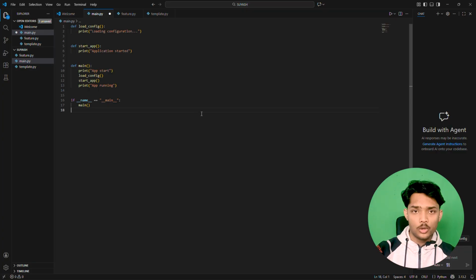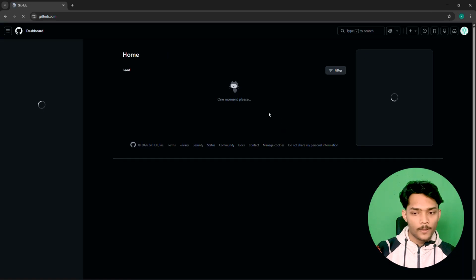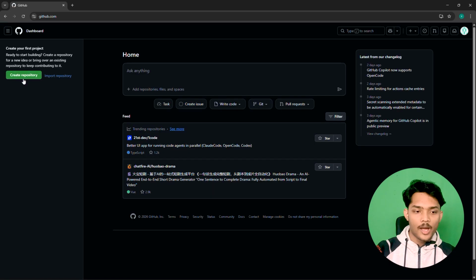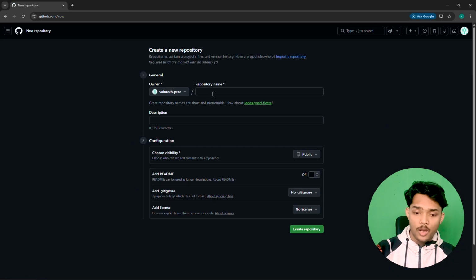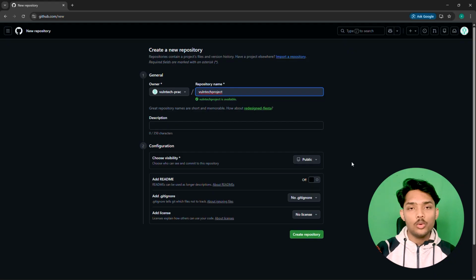So let's navigate to GitHub first. Go to github.com. Here, as you can see, we have a create repository option, and if we click on create repository, we have to name it something. I will just name it Tech project, as there is no other repository on my profile with the same name, so I can make this one.